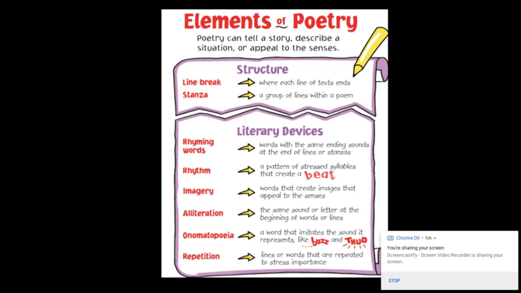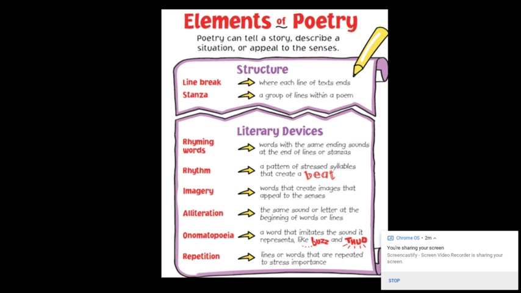Poetry is also full of literary devices. Let's take a look at a couple you might see in poems. I might see some rhyming words like cat, hat, floor, door. These are words with the same ending sounds at the end of lines or stanzas. Poems might also have rhythm. Rhythm is a pattern of stressed syllables that create a beat. When you find yourself tapping your toes and nodding your head as you read the poem, that poem has rhythm.